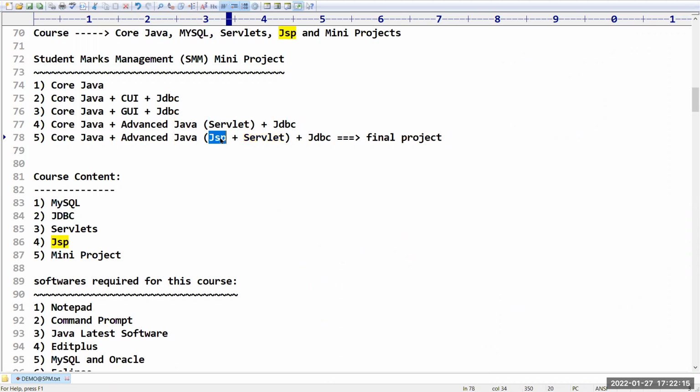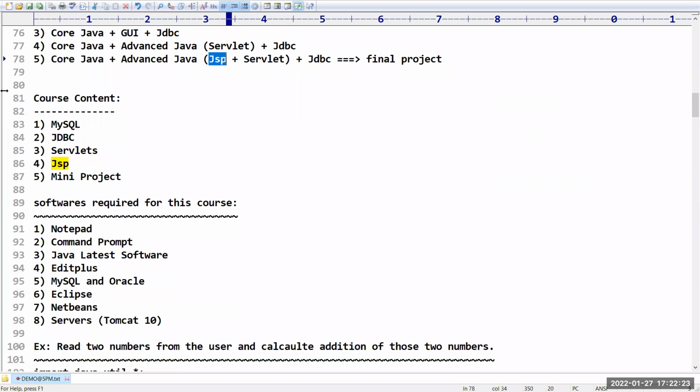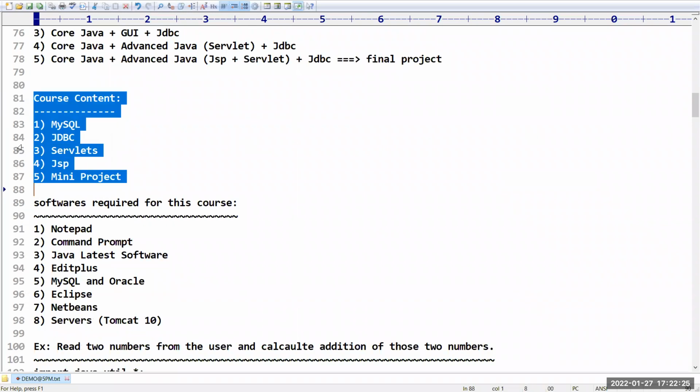Sir, again I am telling you, servlets and JSP are both the same; only the way Java code is written is going to differ. And coming to our course content, we are going to see MySQL, JDBC, servlets, JSP, and a mini project. These 5 contents we are going to discuss as of now. Okay, MySQL, JDBC, servlets, JSP, and mini project.